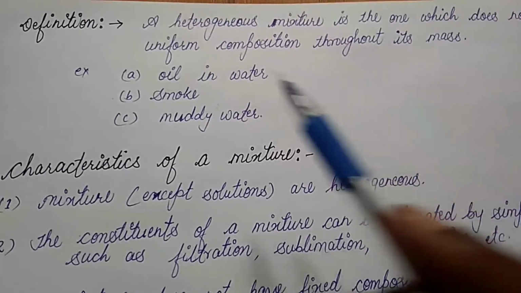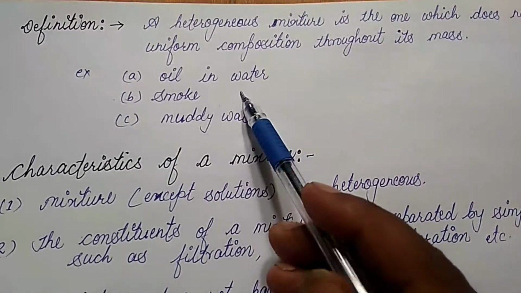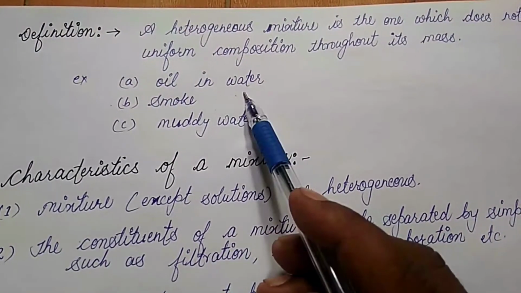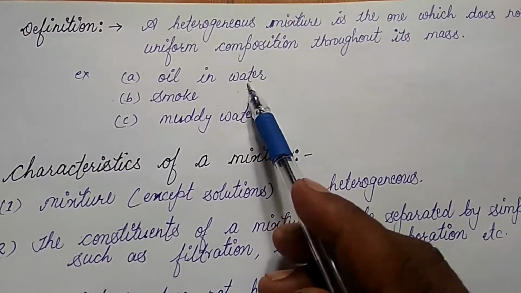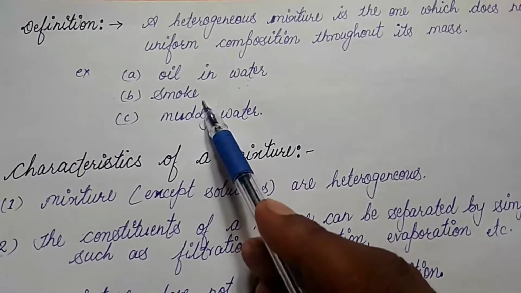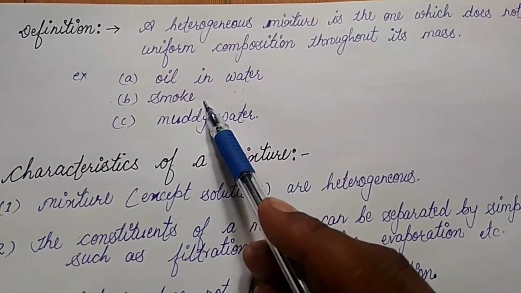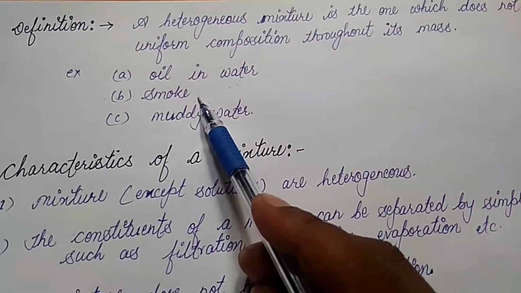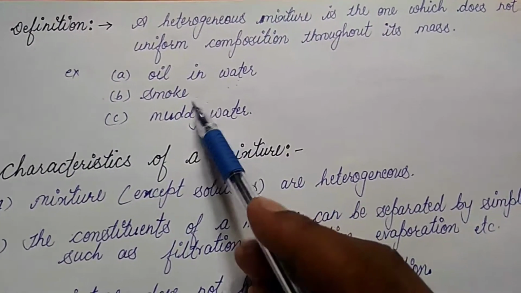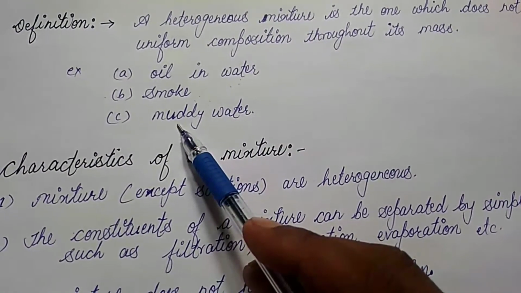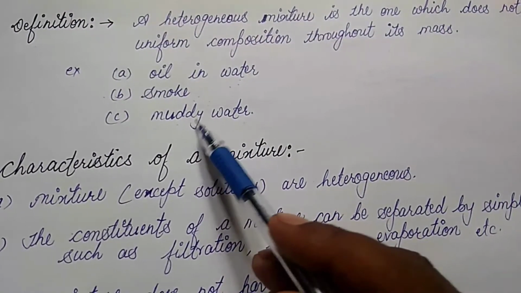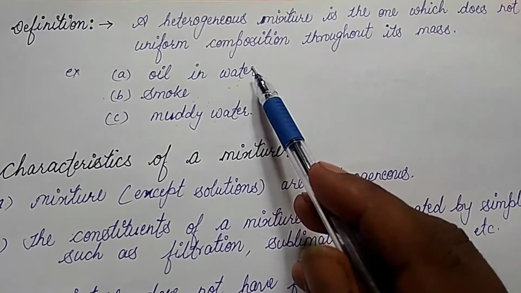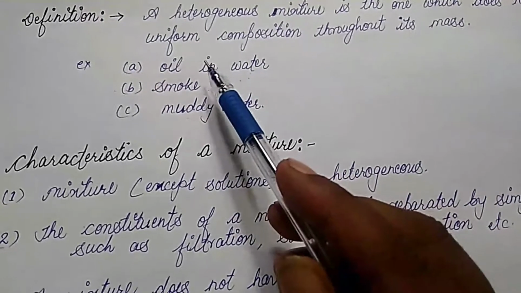Some examples of heterogeneous mixtures: first, oil in water. Children, oil in water has two separate layers and the boundary between the layers can be easily seen. Second is smoke. It is a mixture of air and carbon particles, but the distribution of carbon particles varies throughout. Third, muddy water. The particles of mud can be observed distinctly in the mixture. Children, these are examples of heterogeneous mixtures.